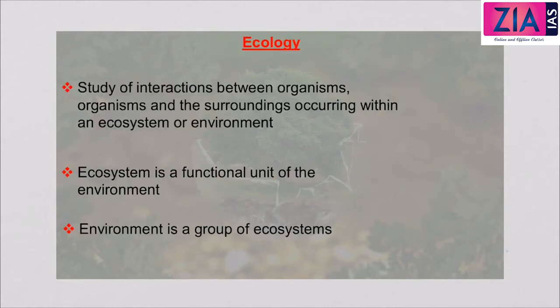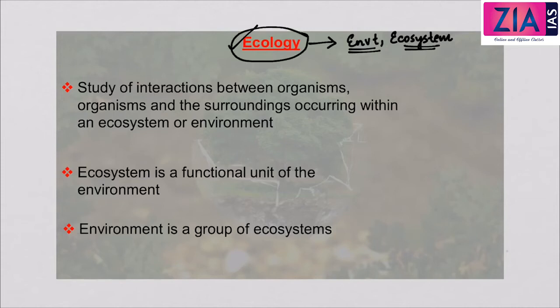So, this is another broader classification of ecosystem. Now, let's come to ecology. Here we will be discussing the difference between ecology, environment and ecosystem. Already we have discussed environment and ecosystem, so now we will take up ecology. Ecology is the study of interactions between organisms and the surroundings occurring within an ecosystem or the environment.